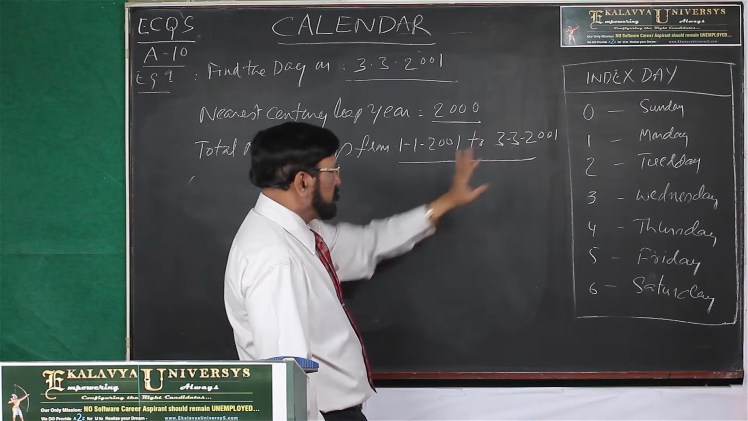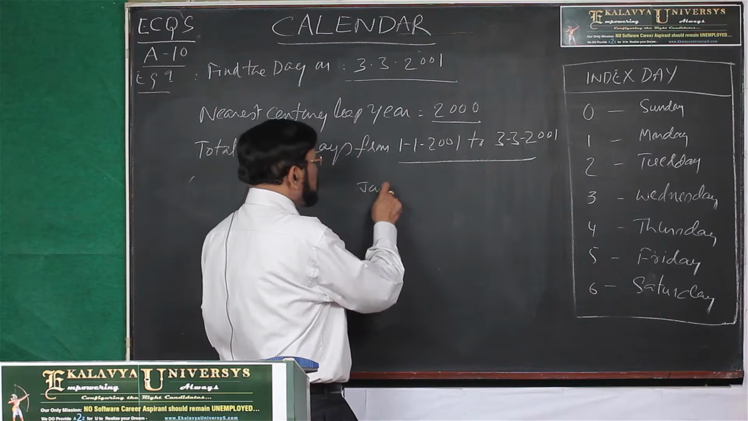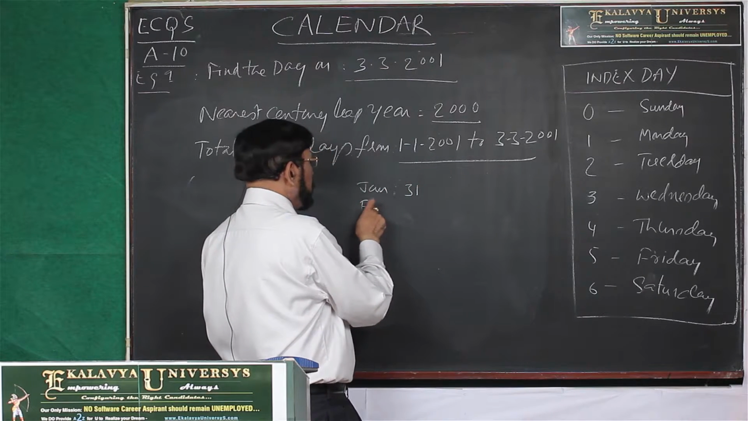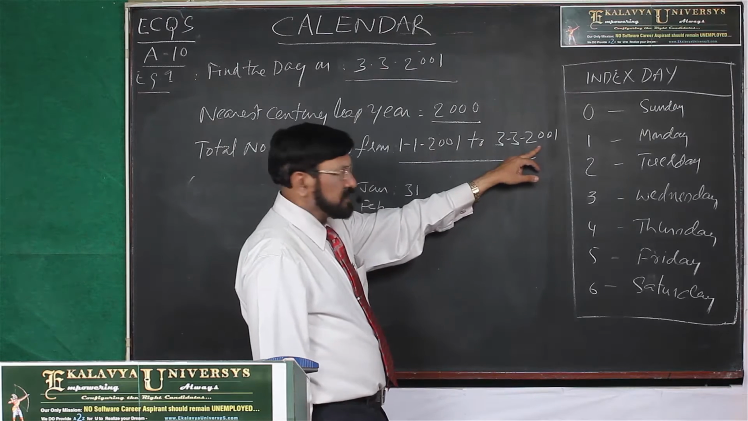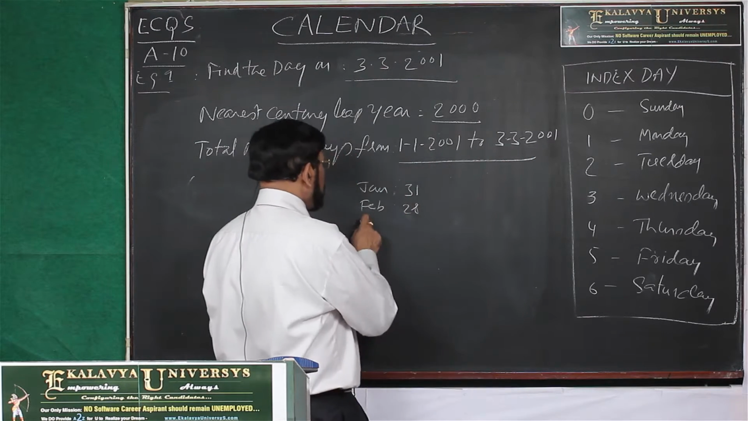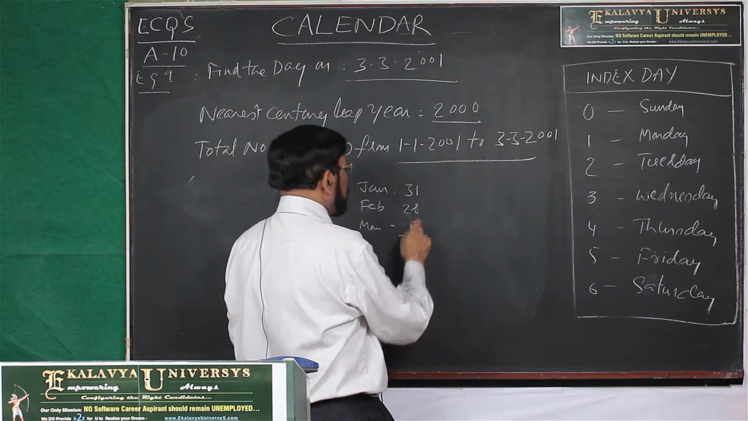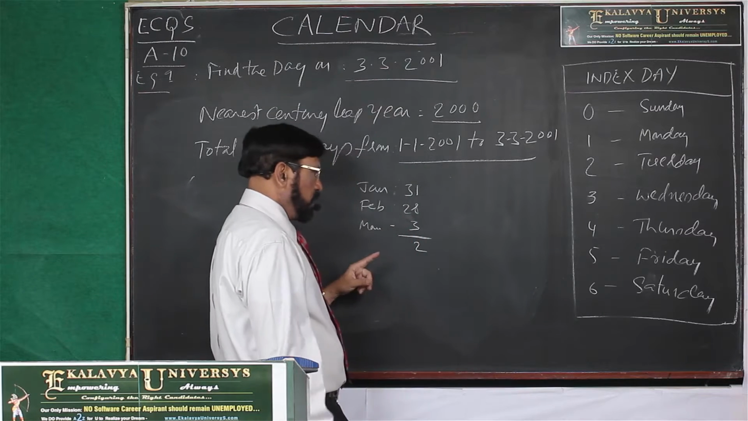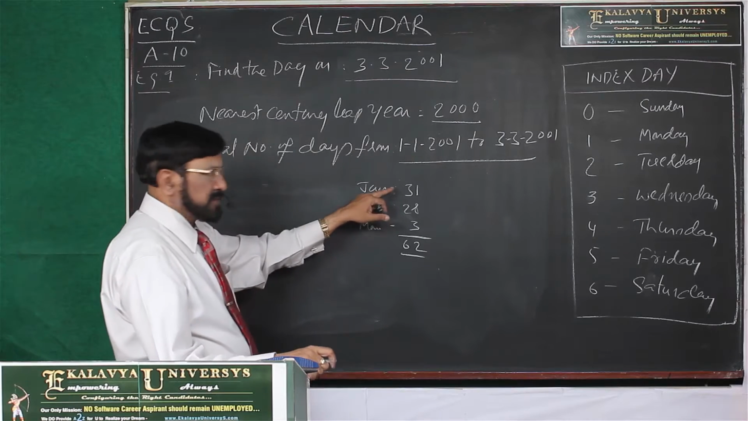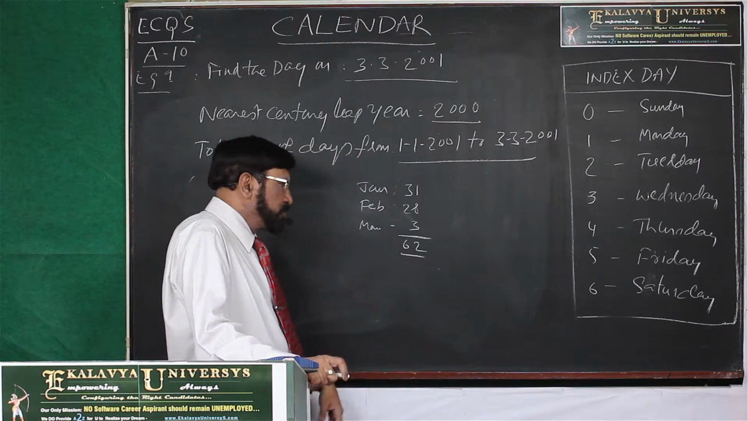1/1/2001 to 3/3, just 2 months, 3 days. So January, total number of days, 31. February, you know that this is a non-leap year, that's why 28. March, how many days you have to take? 3. Then 9, 2, then 6, 62 days. 31 January, February 28, March 3, 62 days.